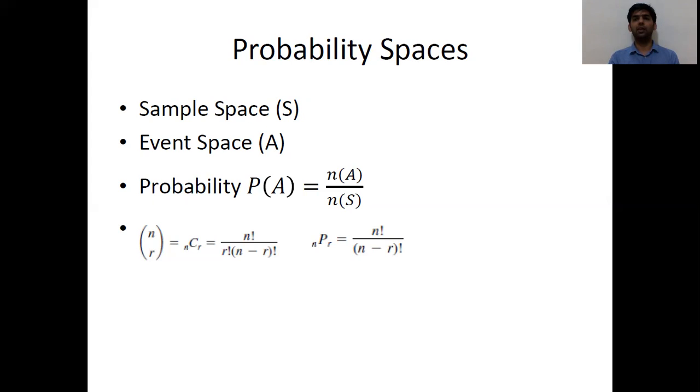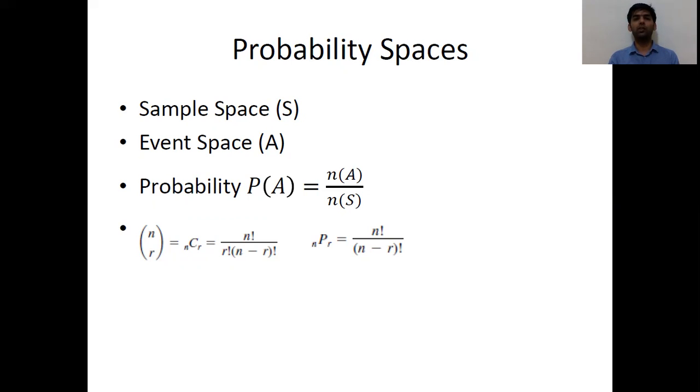If we take the experiment of rolling a die, then the sample space will contain 6 elements, that is 1, 2, 3, 4, 5, and 6. So sample space is a collection of all the possible outcomes.